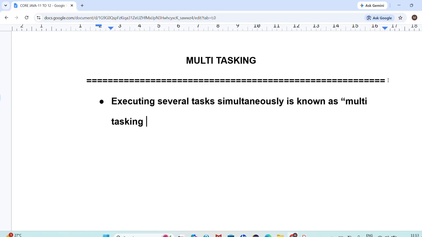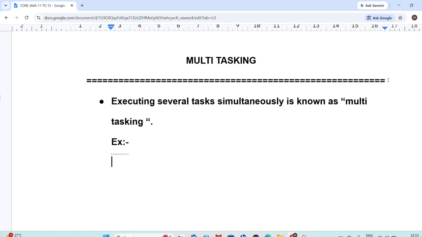Executing several tasks simultaneously is known as multitasking. For example, listening to the classes, and at a time observing the surroundings and checking the mobile. So that is nothing but multitasking.